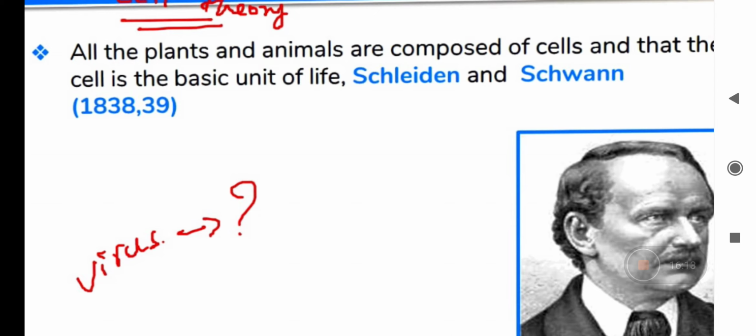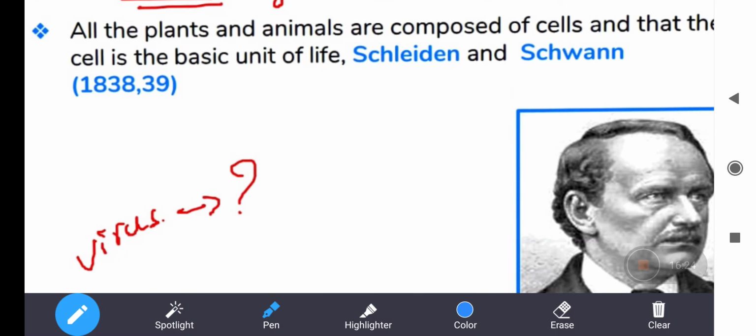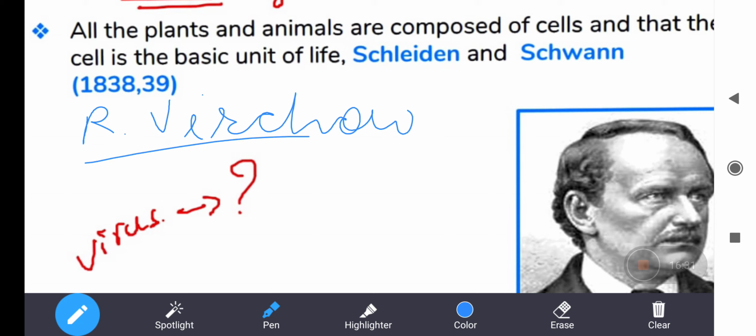Okay. Now, one more scientist is there. He was Rudolf Virchow. Let me write. R. Virchow, in 1855, was the scientist who said that all cells come from pre-existing cells.